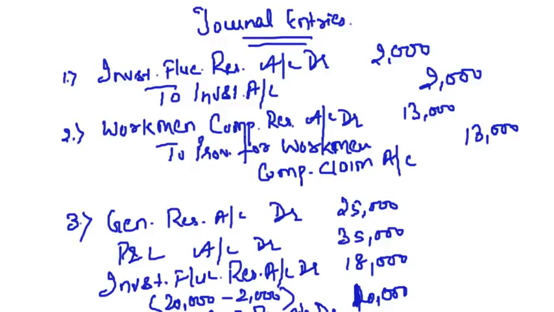Friends, for detailed discussion on this reserves topic, you must go through change in profit sharing ratio chapter. There I have discussed these reserves individually in detail with the journal entries. Right? So I will suggest that you must go through those chapters first, go through those videos first, and then you will be able to understand this very easily, because this topic we are going to get in the next chapter also, that is retirement of a partner. So I will suggest you must go through change in profit sharing ratio chapter videos, right? After that this will be very easy job for you.